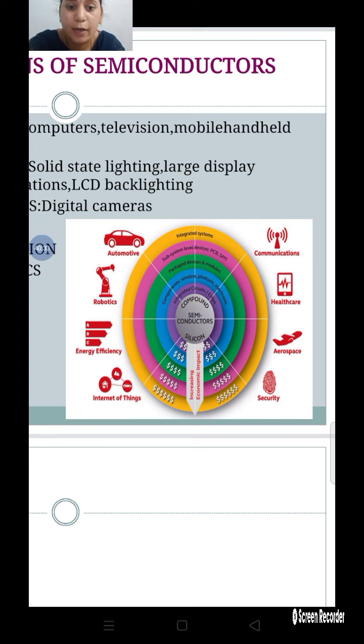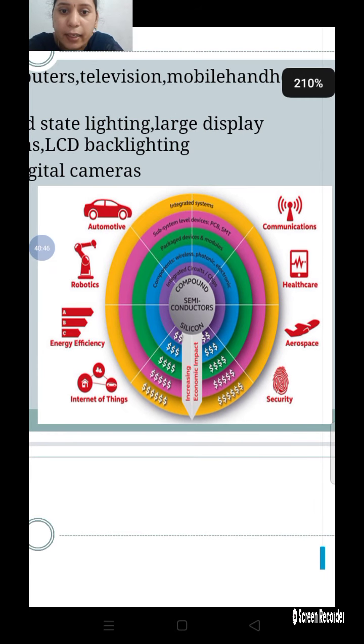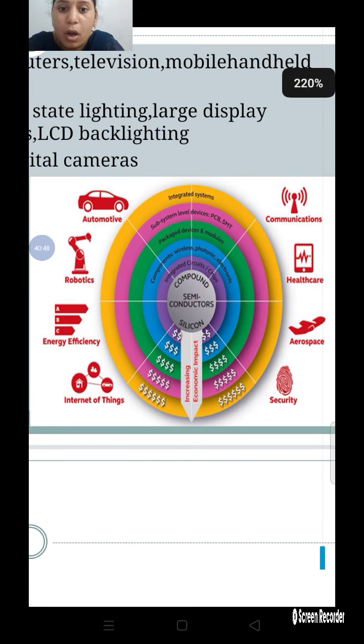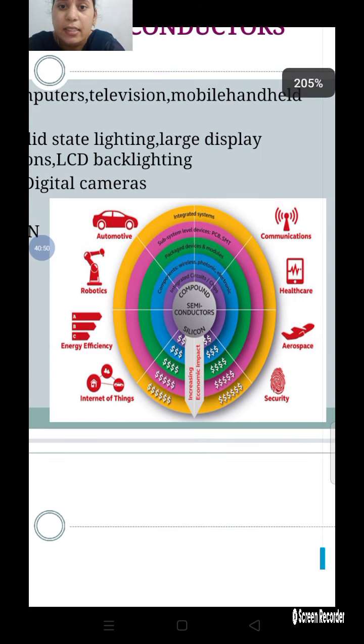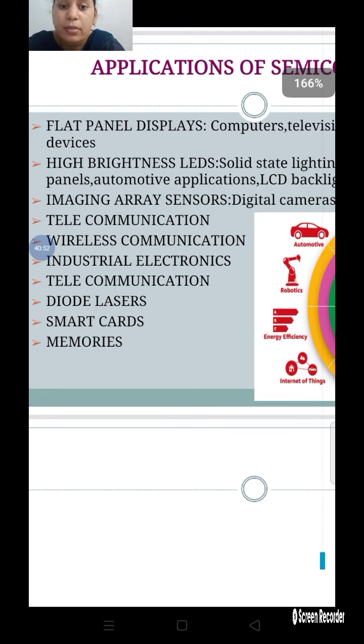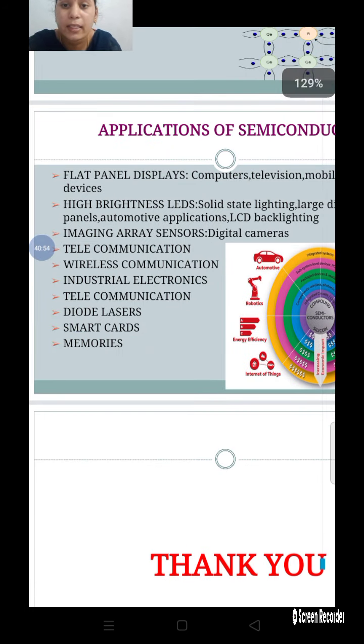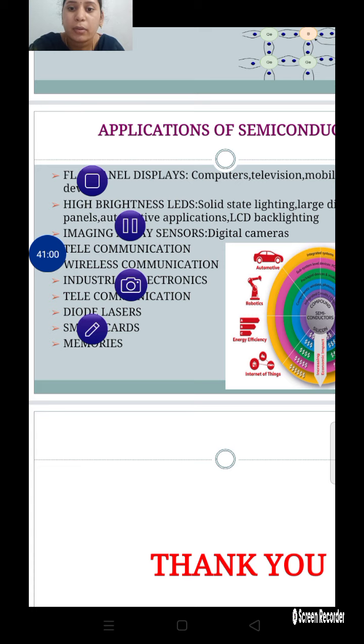Next, aerospace and healthcare, such as CT scans, also use semiconducting materials. In communication we use chips, integrated circuits and integrated systems, and we use silicon in these materials. These are the applications of semiconducting materials. Thank you all.